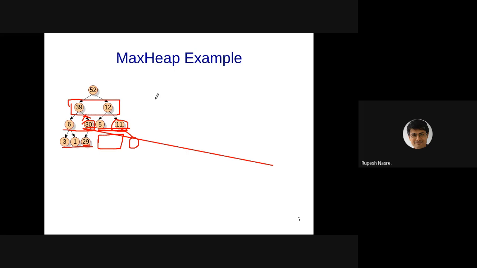So I can do a mirror image of this tree and still I'll get a heap. So 12 is the left child and 13 is the right child. That is also okay. You can see that 39 is the larger one, 12 is the smaller one. But as far as 39's children are concerned, the left one is smaller and the right one is larger, which gets opposite when we are talking about, let's say, 6's children, right? So there is no ordering amongst the children of a parent. Those could be in any order, and there is no BST property.